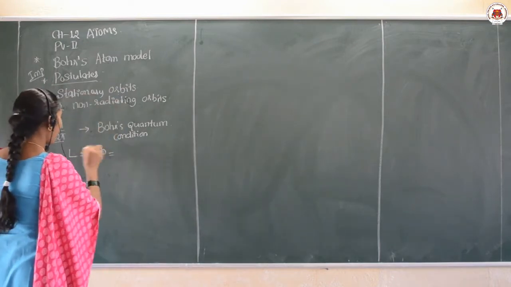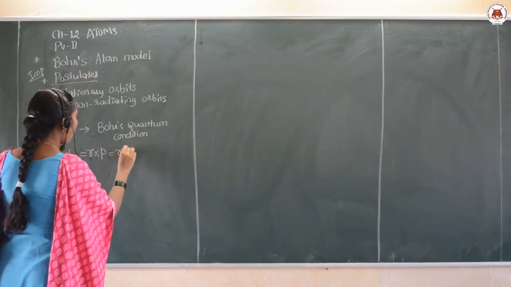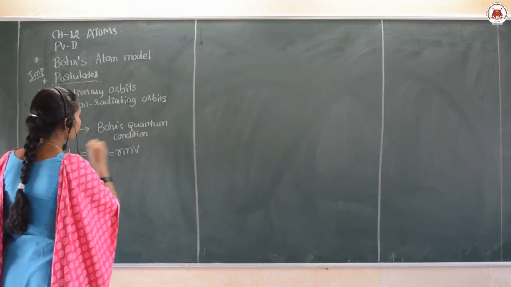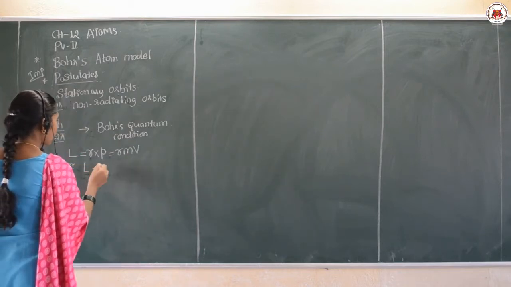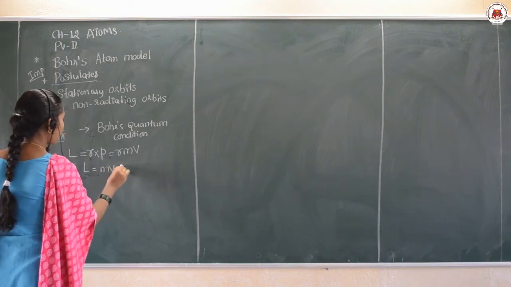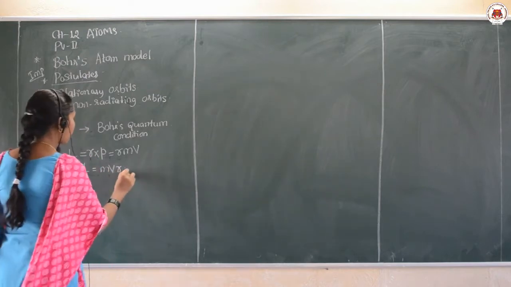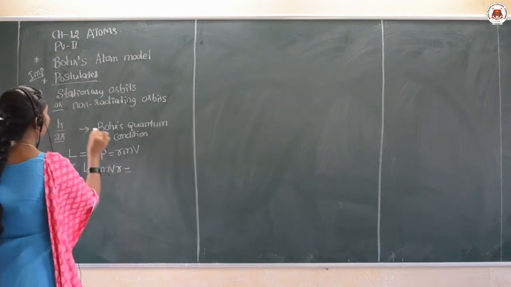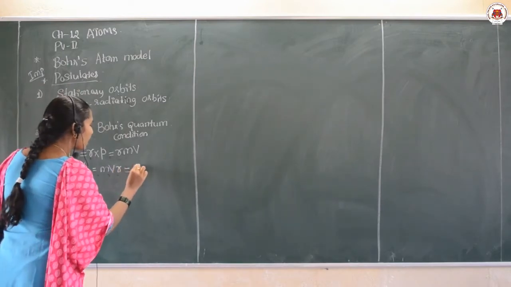Hence L is equal to r m v, or angular momentum is equal to m v r.